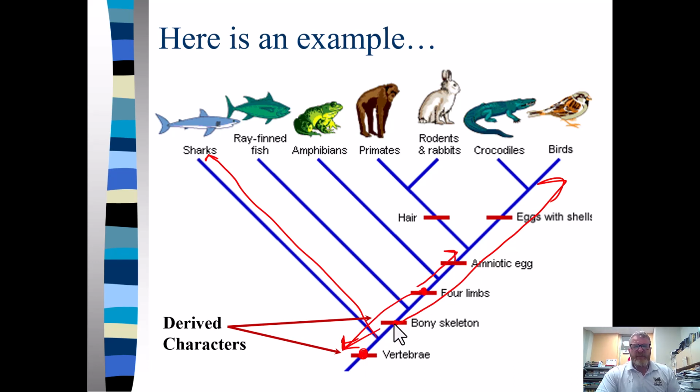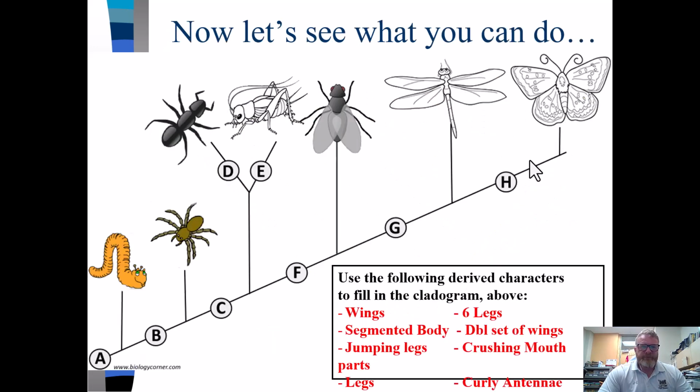So if we're talking about a bony skeleton and a vertebrate, we would be talking about something like ray-finned fish. If we're just talking about vertebrate, we'd have that. If we're talking about has four limbs, has a bony skeleton, and is a vertebrate, we would be talking about amphibians, primates, rodents, crocodiles, birds, all those kinds of things.